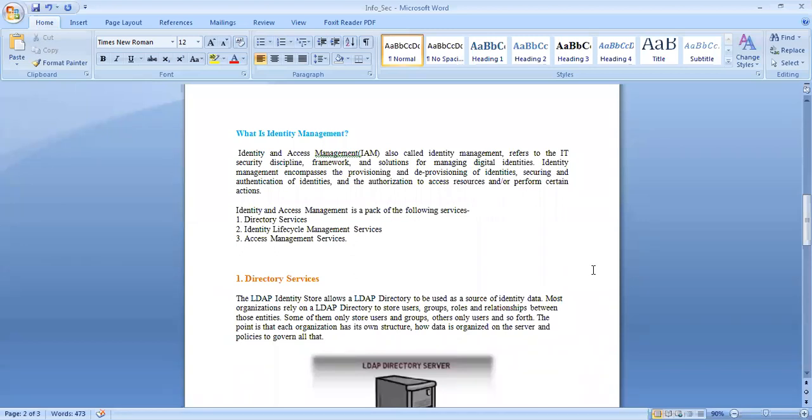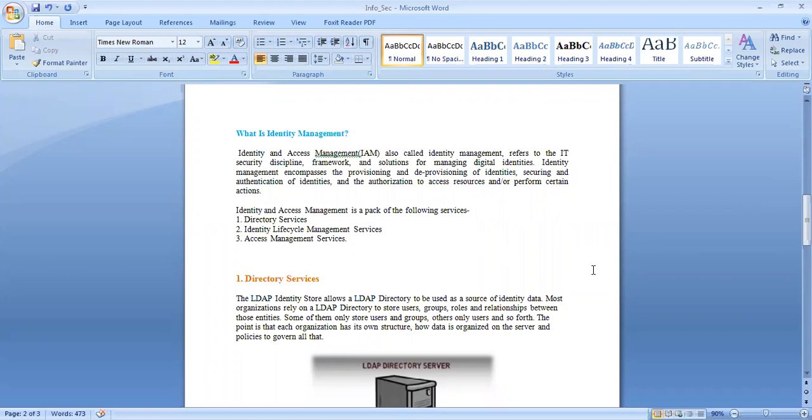Now IAM functions usually fall under the IT departments or sections that handle cyber security and data management.